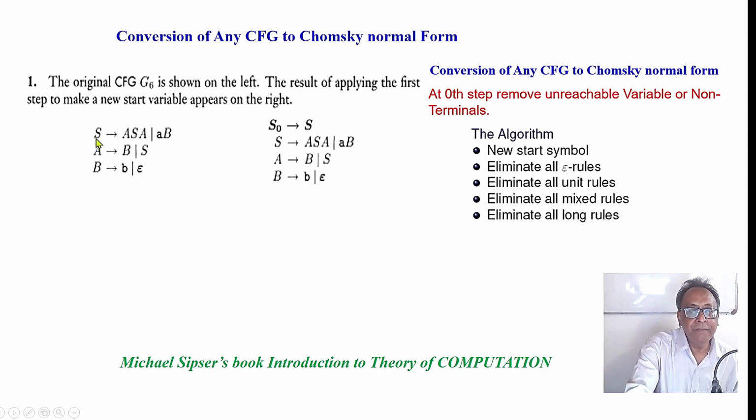Because S is on the right side, it is always prescribable. You should not prescribe it as mandatory. You have to take S0 as the starting variable. Even if S is not on the right-hand side, it cannot generate longer derivations. So this step is always mandatory.